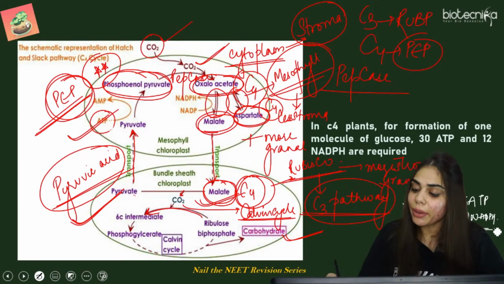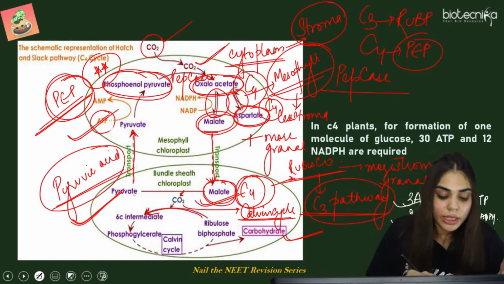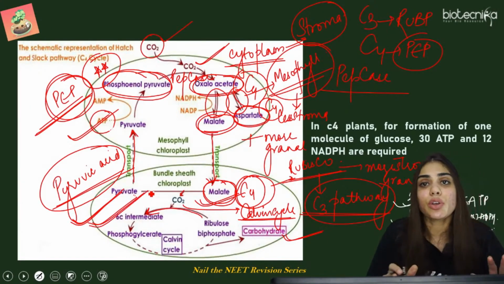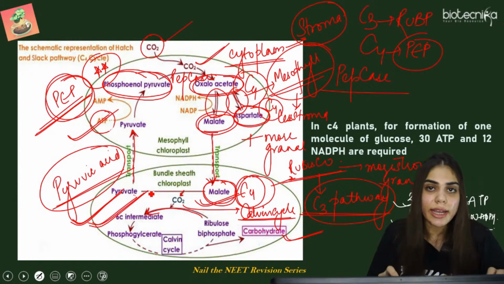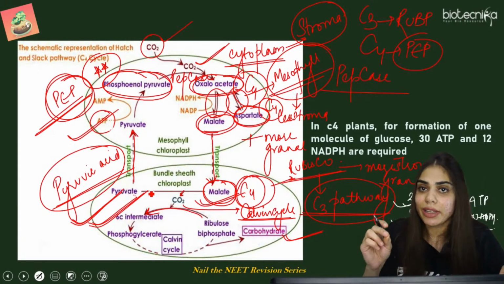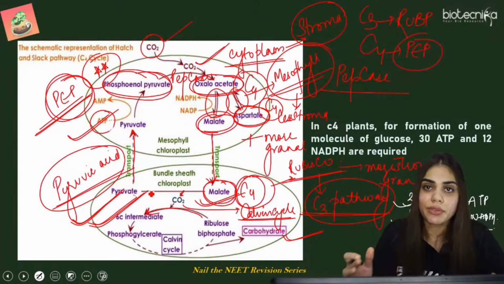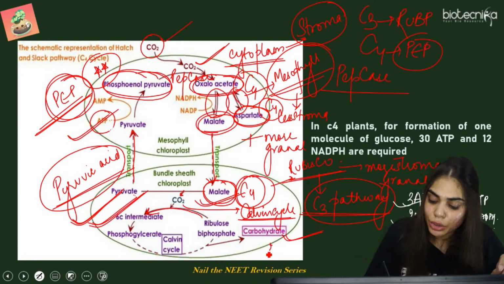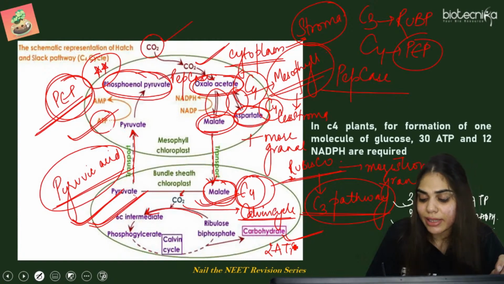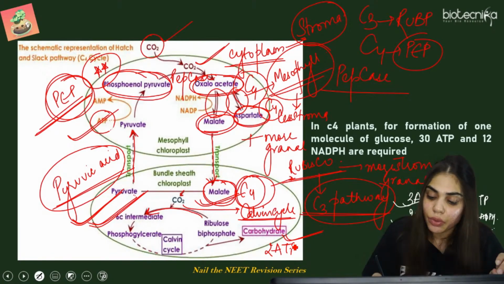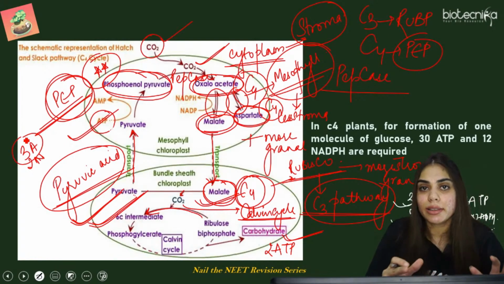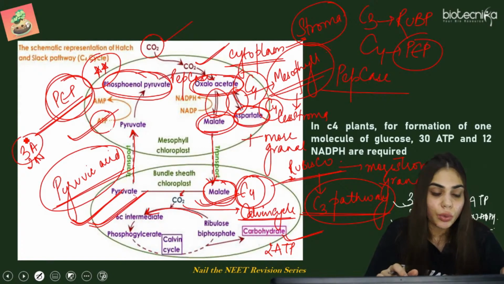समझ में आया? Why am I writing 3 and 2? Because here you can see C3 cycle is also taking place in case of C4 plants. So C3 cycle तो हमेशा ही चलेगी. Whether it is C4 plants, extra C4 cycle will be there. So this C4 cycle is extra, it is utilizing 2 ATP. But C3 cycle में अभी हमने questions में भी देखा, it was 3 ATP as well as 2 NADPH. So total 5 ATP are utilized in the C4 pathway along with 2 NADPH.